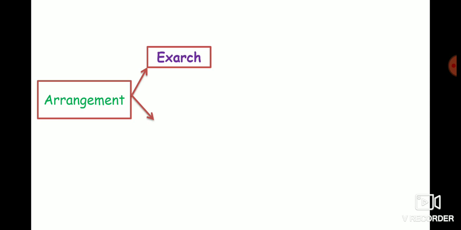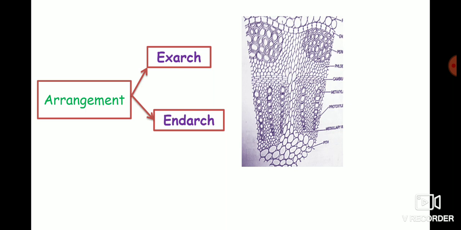The second type of xylem is the endarch xylem. If protoxylem is present towards the inside and metaxylem towards the outside, facing the epidermis, this type of xylem is called the endarch xylem.